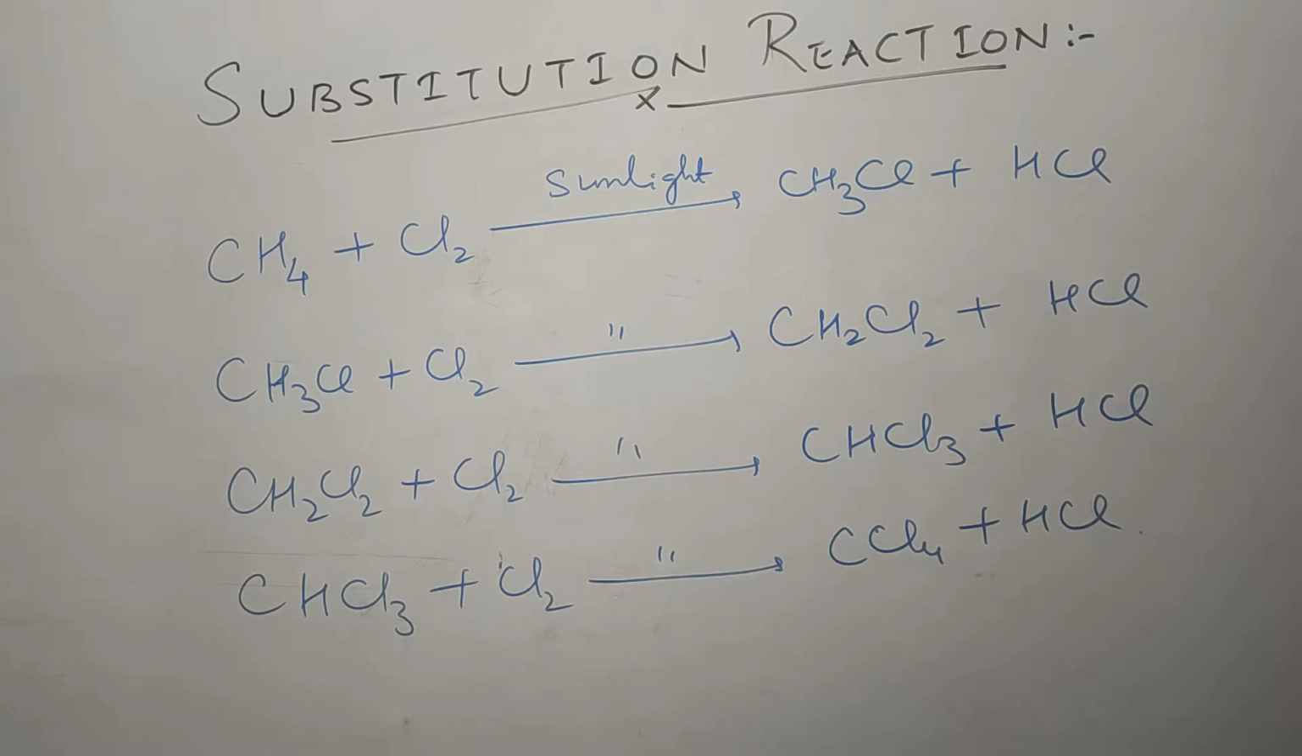Methane reacts with chlorine in presence of sunlight to form chloromethane plus HCl. Chloromethane is also called methyl chloride. Methyl chloride reacts with chlorine in presence of sunlight to form dichloromethane, also called methylene chloride, plus HCl. Methylene chloride reacts with chlorine in presence of sunlight to form chloroform, also called trichloromethane, plus hydrochloric acid. Trichloromethane reacts with chlorine in presence of sunlight to form tetrachloromethane, also called carbon tetrachloride, which is used as a fire extinguisher under the name pyrene. So this reaction is an example of substitution reaction.